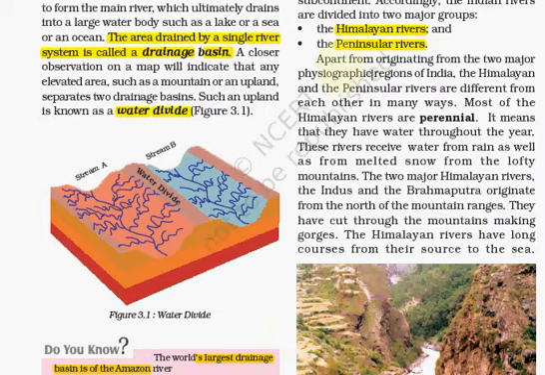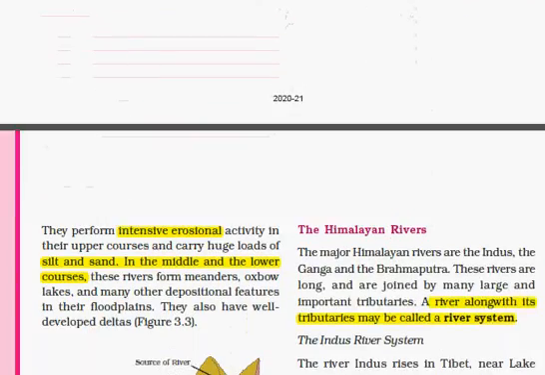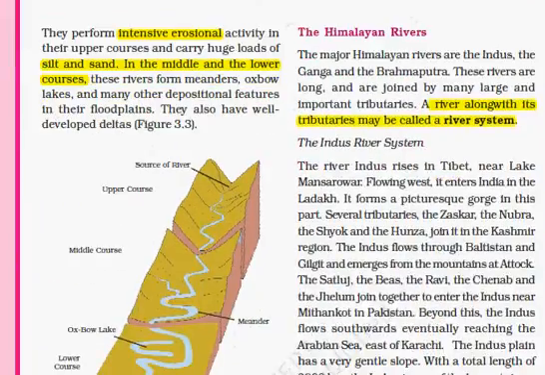In India, there are two major groups of rivers: Himalayan rivers and peninsular rivers. Their names are based on the origin. For example, Himalayan rivers originate from the Himalayan mountains, and peninsular rivers originate from the peninsula. Himalayan rivers are mostly perennial. That means they have water throughout the year, because they receive water from rainfall as well as melted snow from glaciers. And in perennial rivers there is water flow throughout the year.